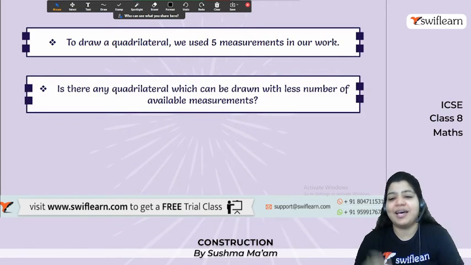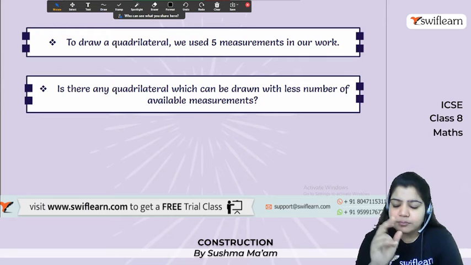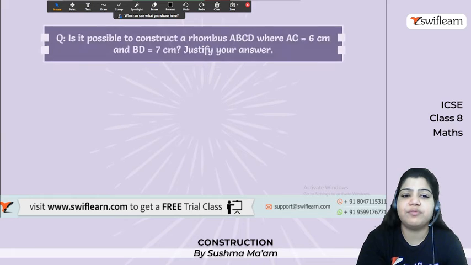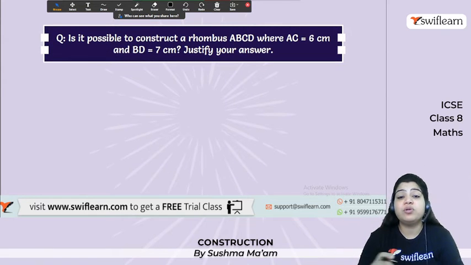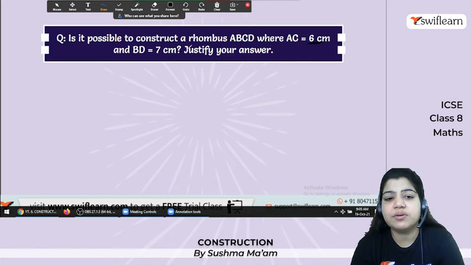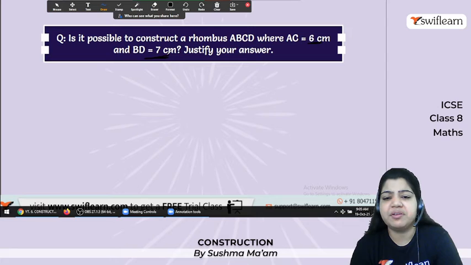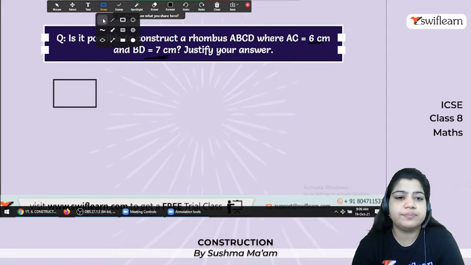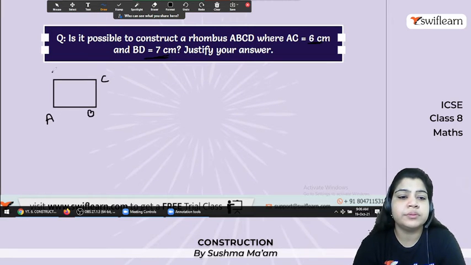Okay, so here we have a question. Okay, yes, we have a case that is the rhombus, that is a special case. So let's see that one. So first one is question, is it possible to construct a rhombus ABCD? AC is 6 centimeter and BD is 7 centimeter. Can we construct a rhombus? So first thing is draw a rhombus. Yes, construct a rough sketch that is ABCD. So AC is 6 centimeter and BD is 7 centimeter.